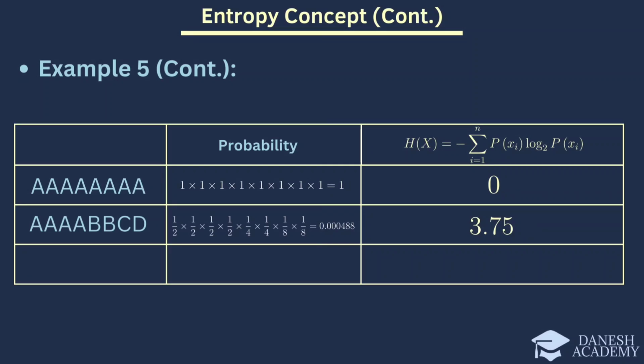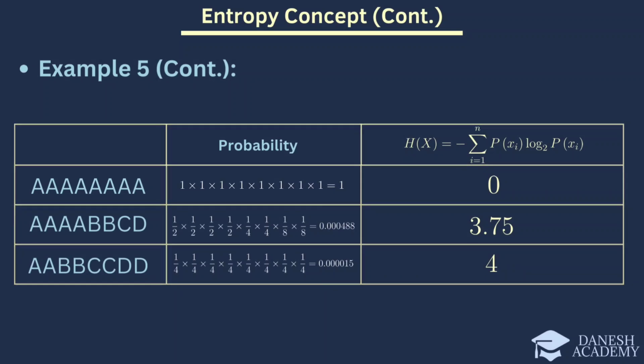Finally, let's look at the third set, which contains 2 A's, 2 B's, 2 C's, and 2 D's. The probabilities for each letter are equal, and the entropy for this set is calculated as follows. This calculation results in the highest entropy value of 4, reflecting the maximum uncertainty due to the equal likelihood of each letter.